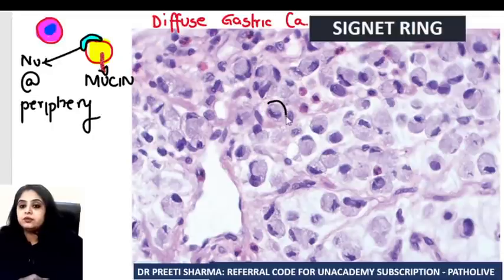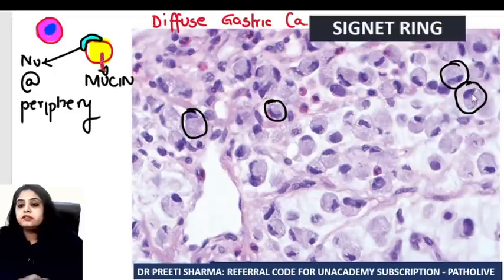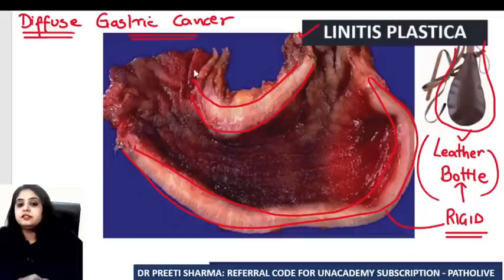Have a look at these cells, you'll know exactly what we are talking about. In all these cells, as you notice, the nucleus has gone and is sitting at the periphery, and rest of the cell has mucin. These are all known as signet ring cells. They are seen in this diffuse gastric cancer, which gives you the Linitis plastica appearance.